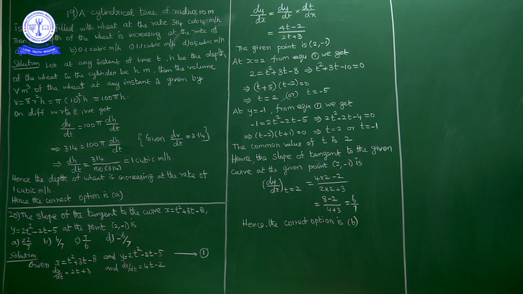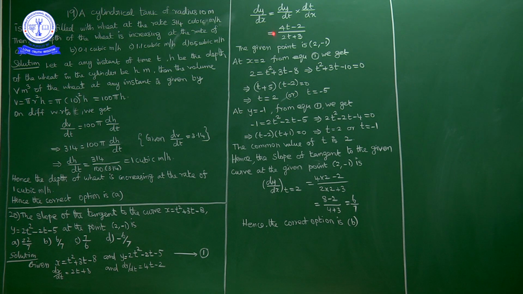Okay, now what we have to find: the parametric form is given by x in terms of t, y in terms of t. Find dx by dt, dy by dt. dy by dx is nothing but dy by dt upon dx by dt, so we got 4t minus 2 upon 2t plus 3. The given point is (2, minus 1), meaning x equal to 2 and y equal to minus 1. When x equal to 2, we have t equal to 2 or t equal to minus 5. When y equal to minus 1, we have t equal to 2 or t equal to minus 1. So the common value is t equal to 2.